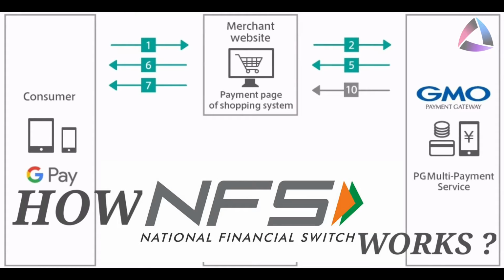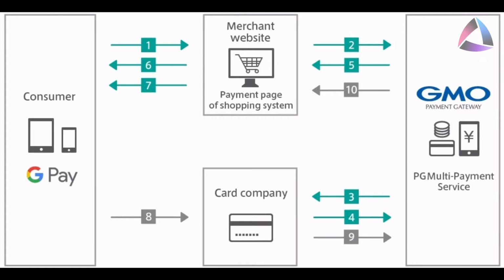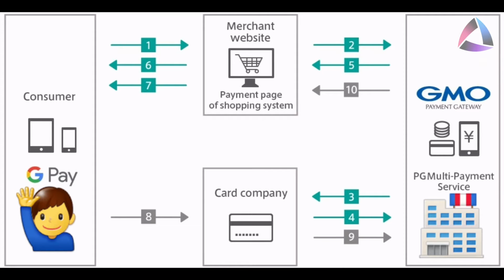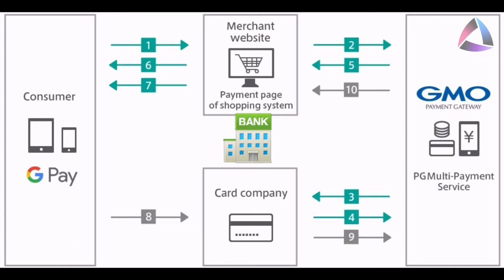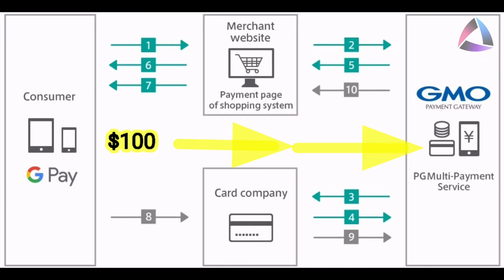Okay, here are the details of one transaction. Here we have the payer, meaning the consumer, which is us, and GMO, the payment gateway company, and the merchant bank account. Suppose you need to pay 100 rupees to a company which you buy something from.